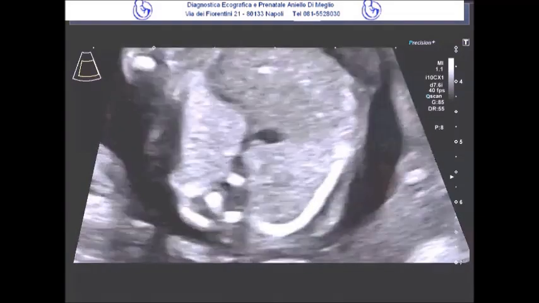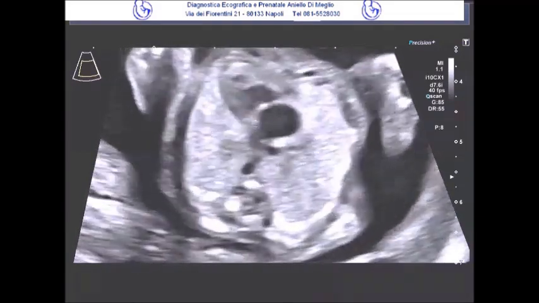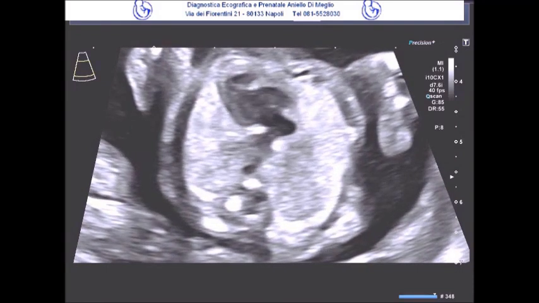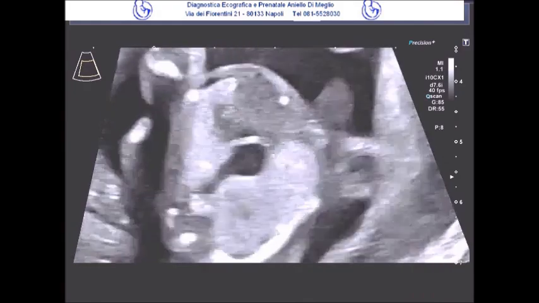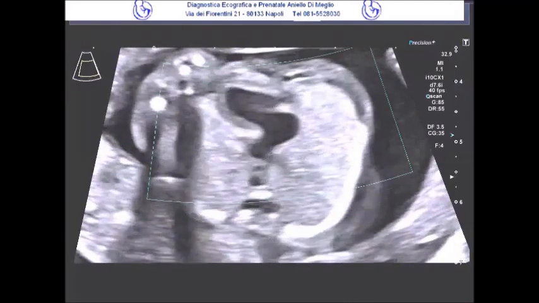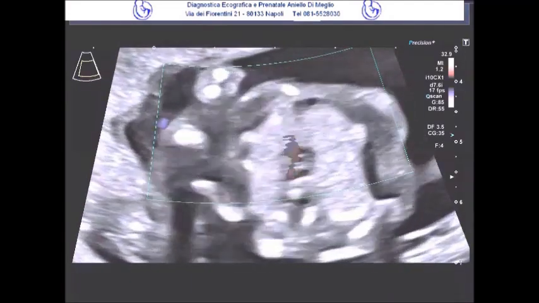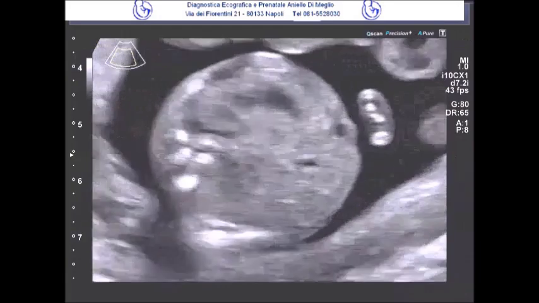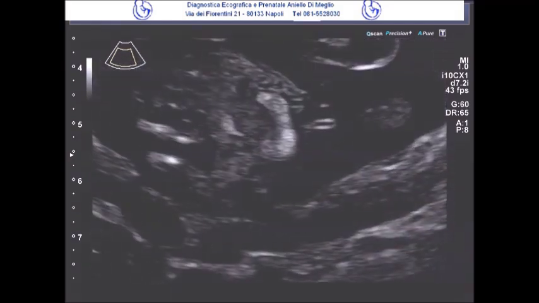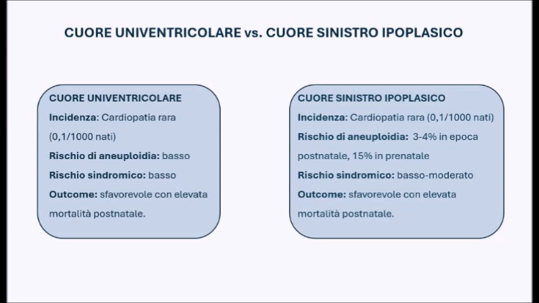Obviously, the goal was to try to make a differential diagnosis between a univentricular heart with a single inlet, because here in the various scans the atrioventricular valve always appeared to be a single one, and that of a left heart of the major hypoplastic type, in which there was also a severe aortic coarctation that made it impossible to see, as we can see here again with the help of color Doppler, a vessel attributable to an aorta, thus on the left side. In any case, both are complex heart diseases that carry an exceptionally poor and challenging prognosis.